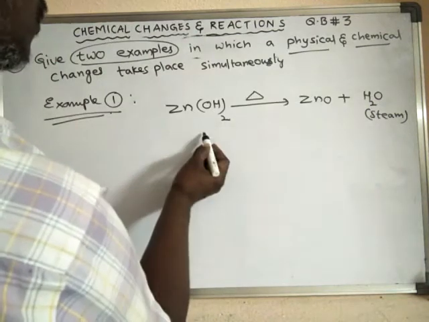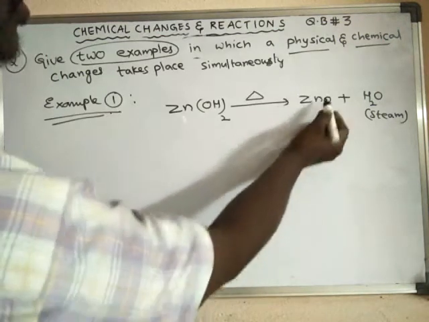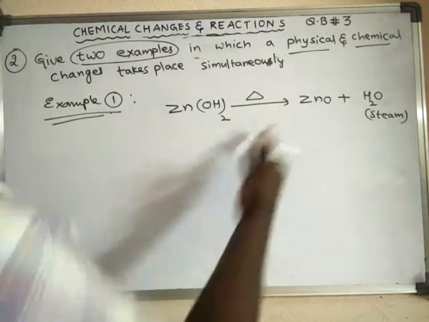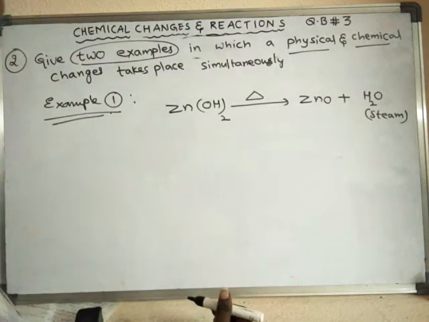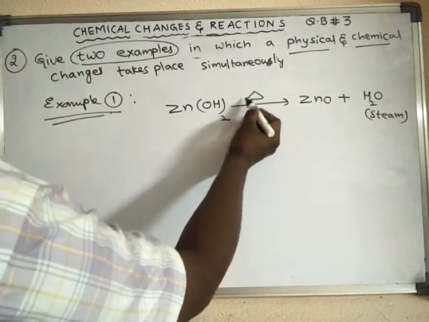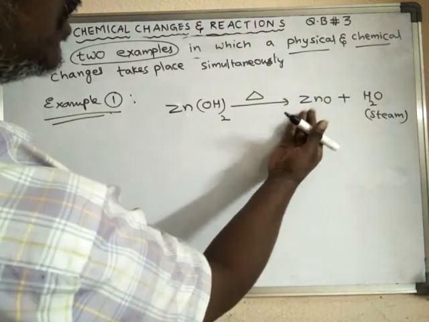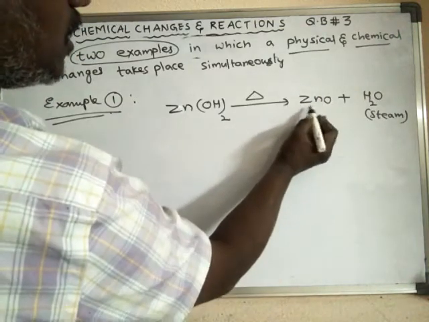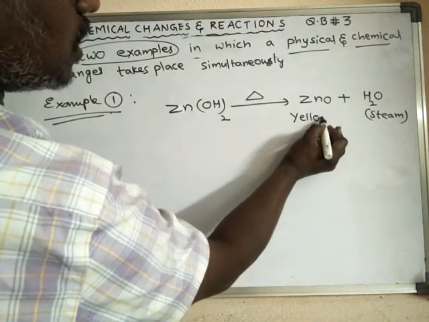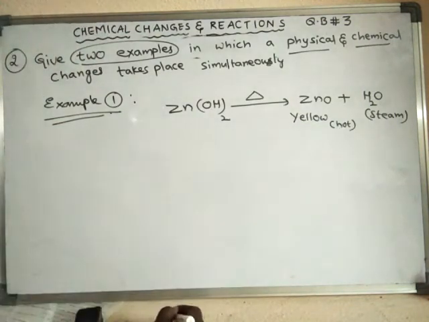From this zinc hydroxide, zinc oxide is formed. This is a new product, so this change is called a chemical change. When the conditions are hot, zinc oxide is yellow in color.